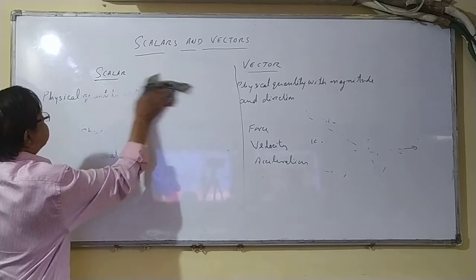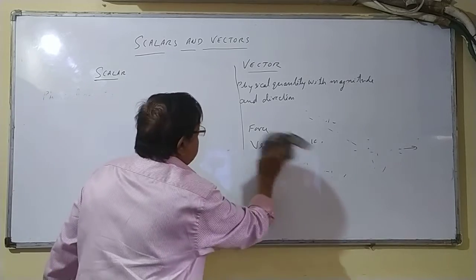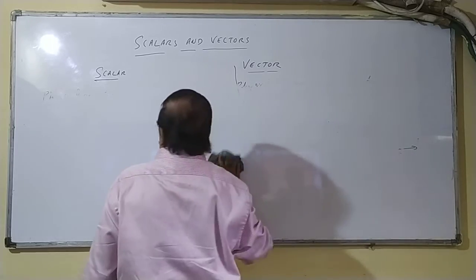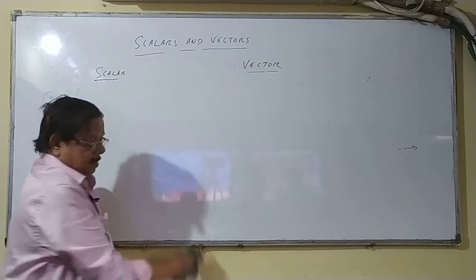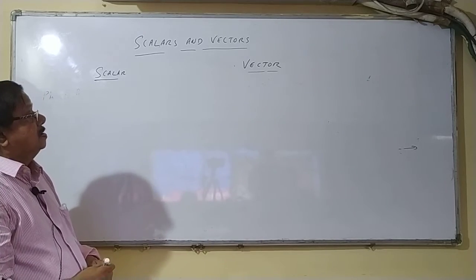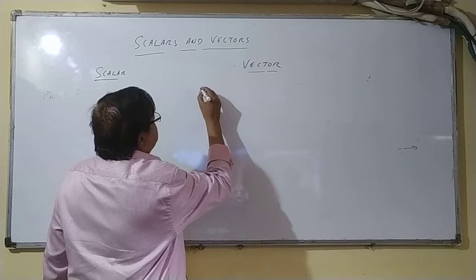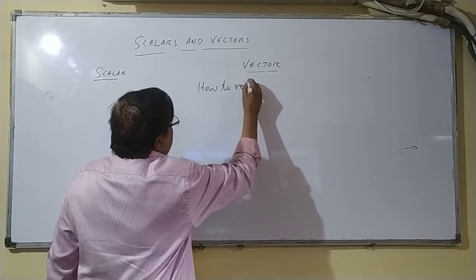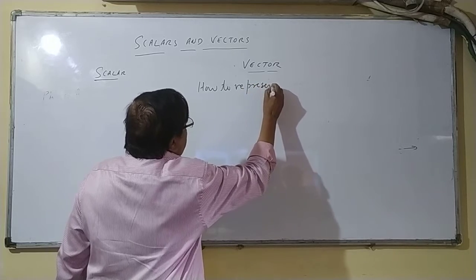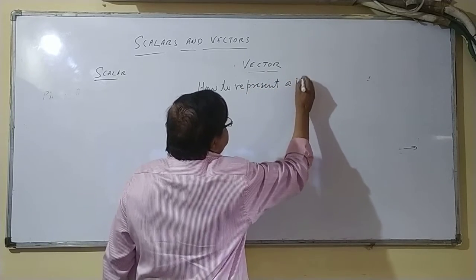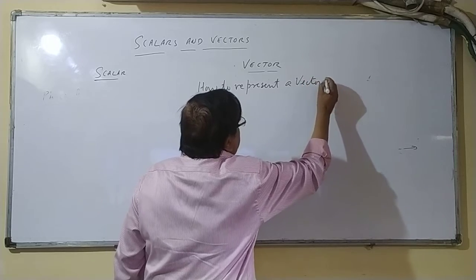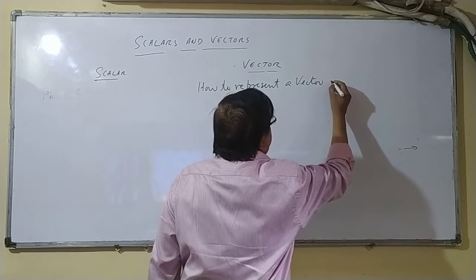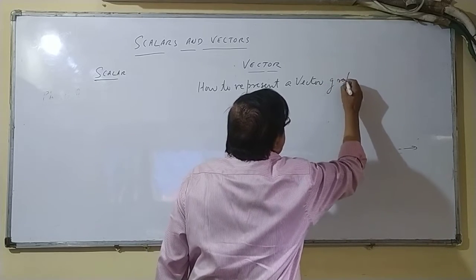Now, how to represent a vector graphically, or on paper.